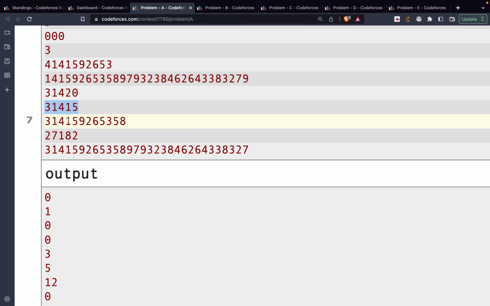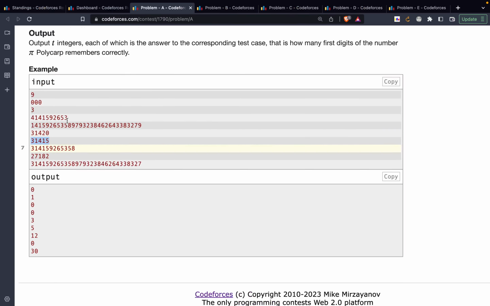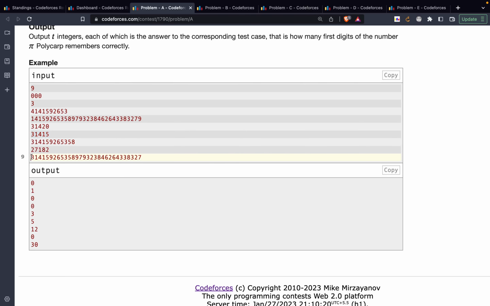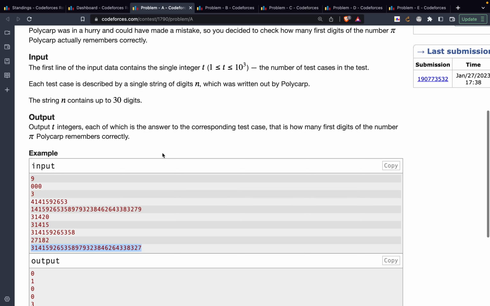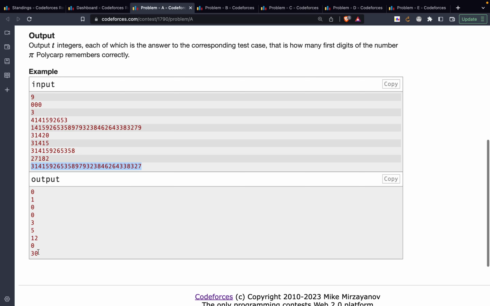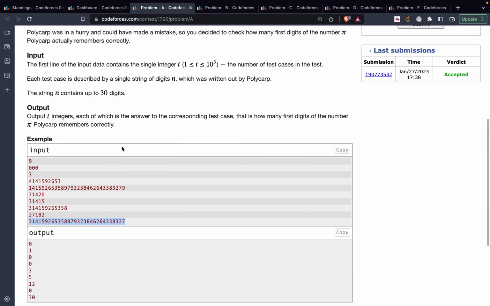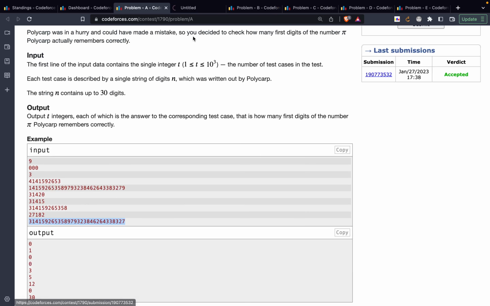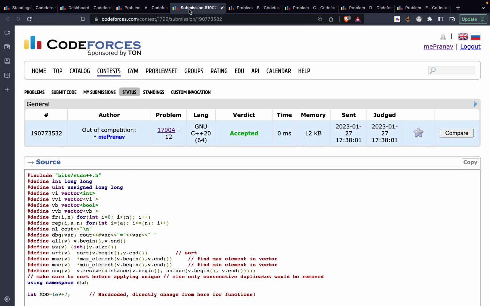So how do we do it? You could think that you will firstly calculate the value of pi and stuff, but it's not required. They have actually given the actual value of pi in one of the test cases, so this value is actually correct. And also they are limiting the number of digits up to 30, so this is a 30 digit string. You can see it right from here, so you could have copied this into your answer and checked for the value. Otherwise you could have copied the real value of pi from the internet.